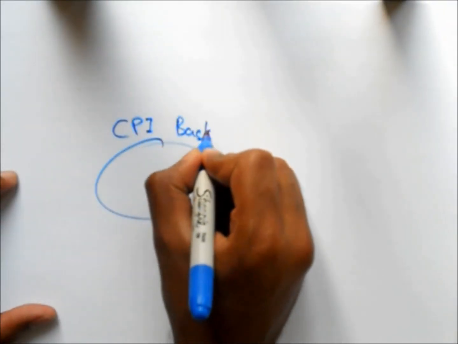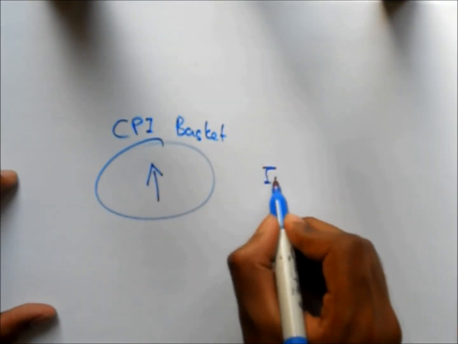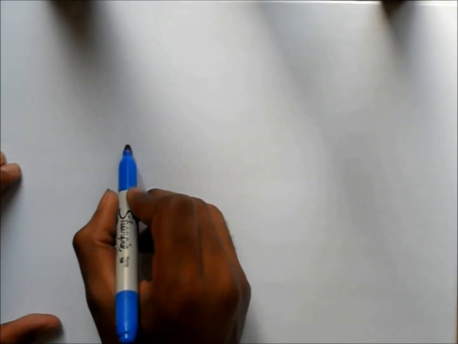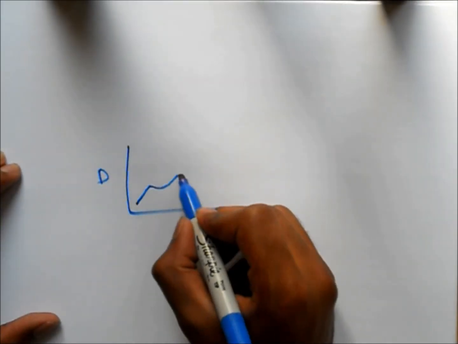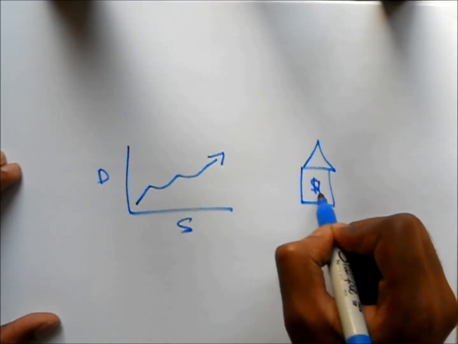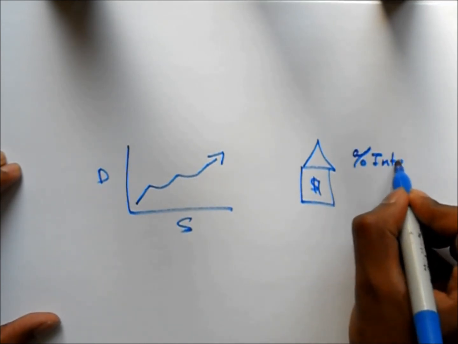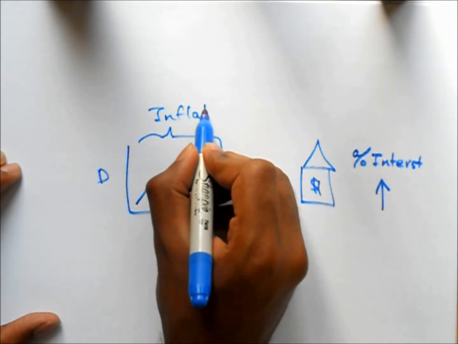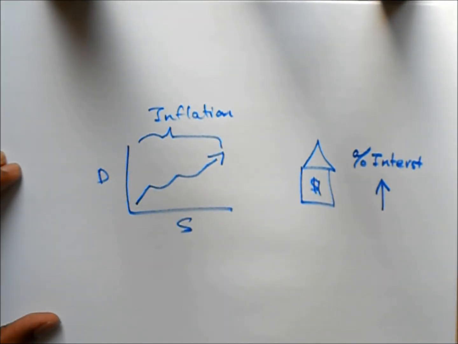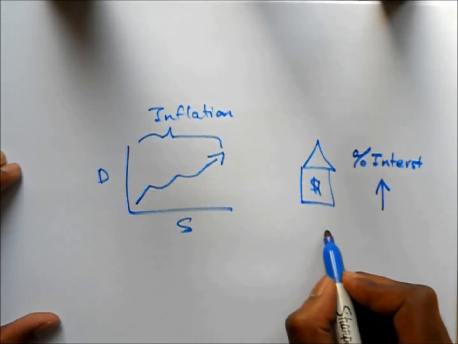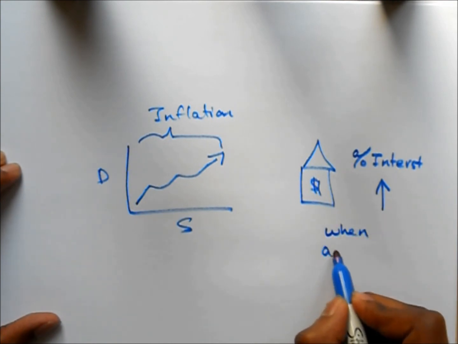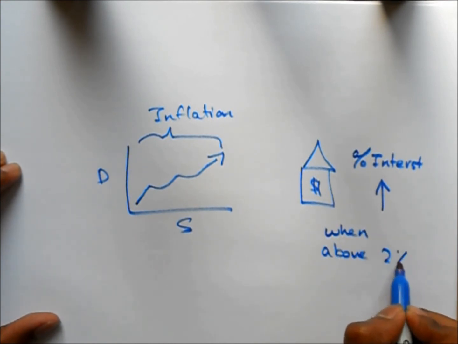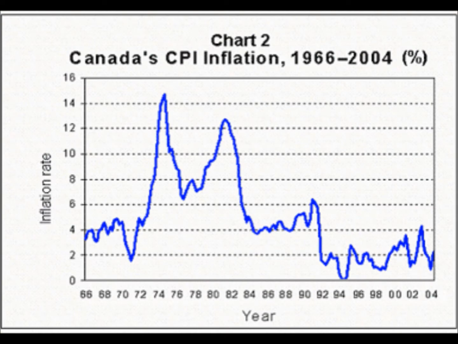This occurs because most of the products in the CPI basket start inflating, causing a general inflation. When, for example, the demand and supply of gas starts increasing, we start seeing an inflation. When an inflation occurs, banks like the Bank of Canada start raising their interest rates. When the inflation rate is above 2%, Bank of Canada will actually raise our interest rate in order to decrease inflation to the ideal 2%.